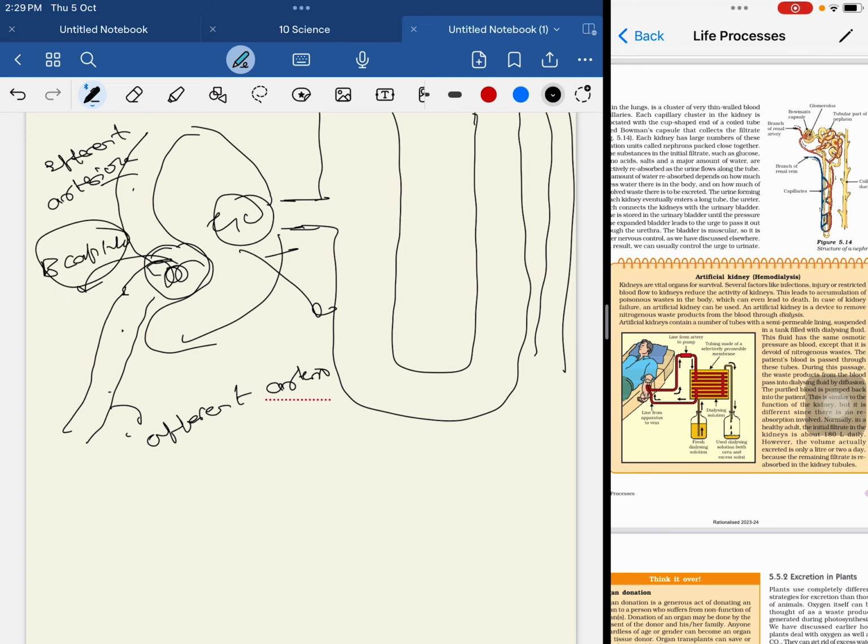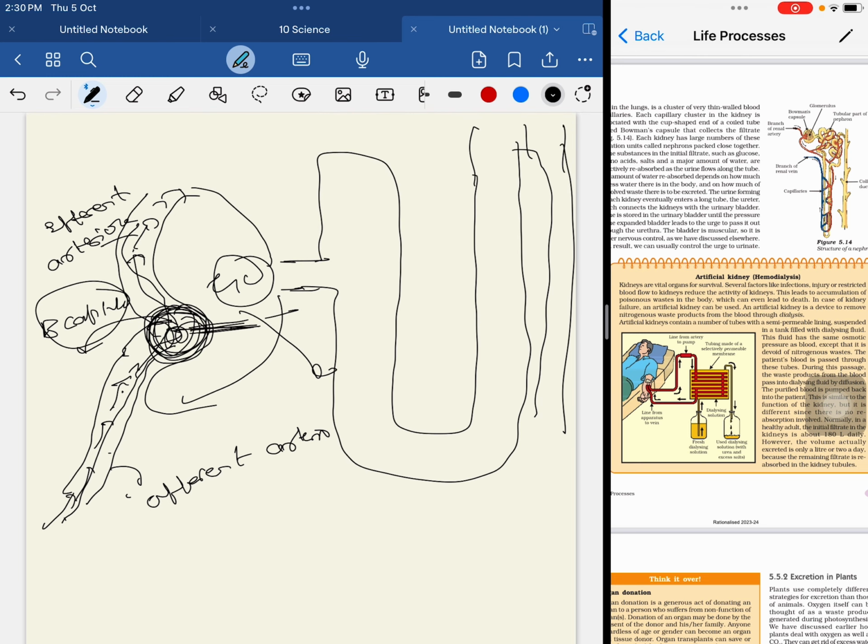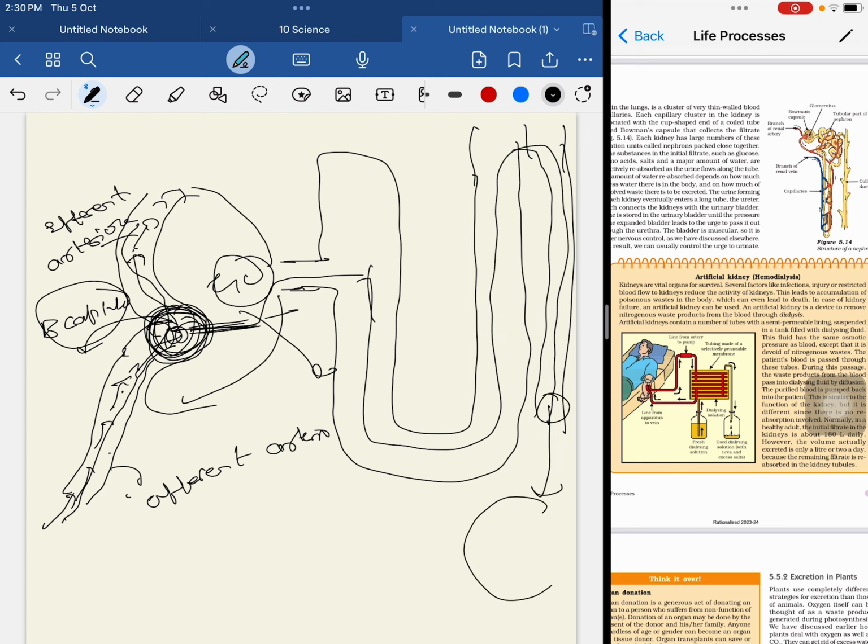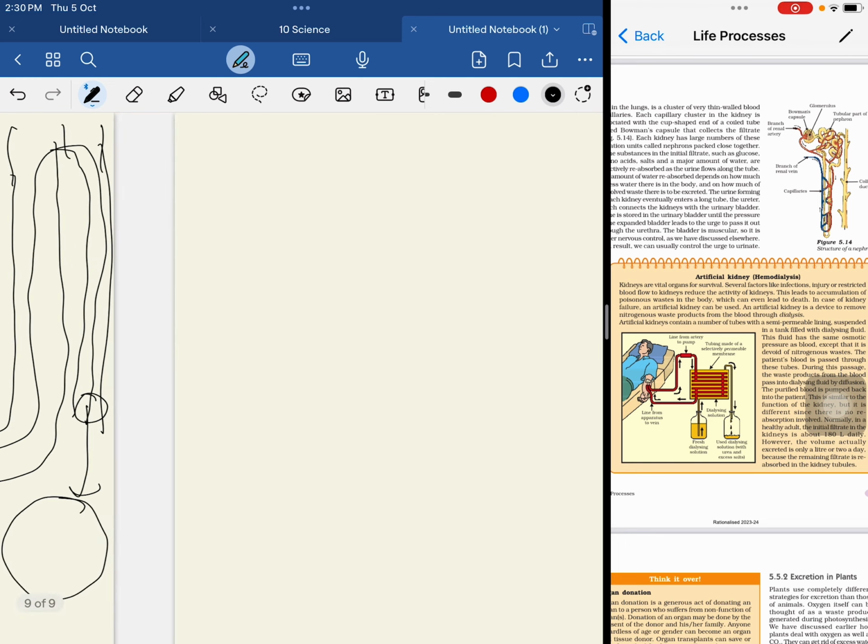What actually happens is, the blood comes in through the afferent arteriole like this, and it goes outside like this. The blood which comes into the afferent arteriole, from this Bowman's capsule, there is a lot of pressure which makes the blood move here, and from this the waste products are released into the tubules, and from the tubules they connect into other tubules, and from here it moves outwards. Did you understand? So again we'll see this.